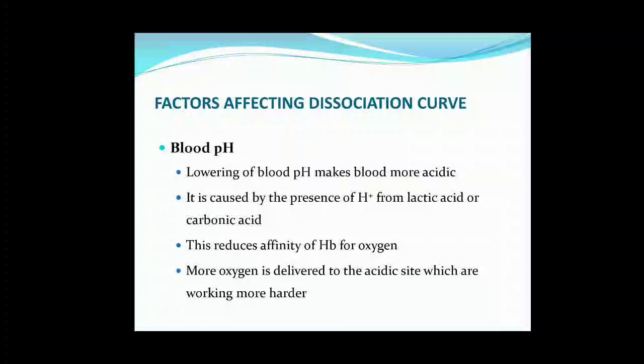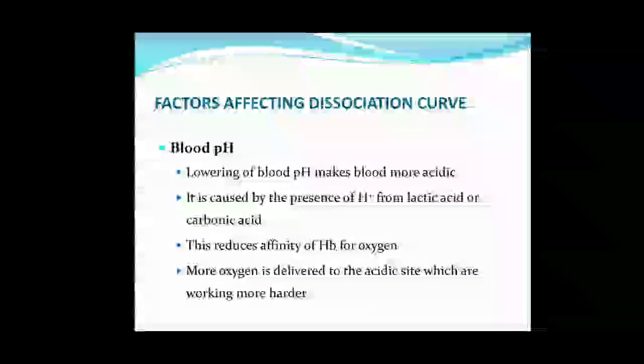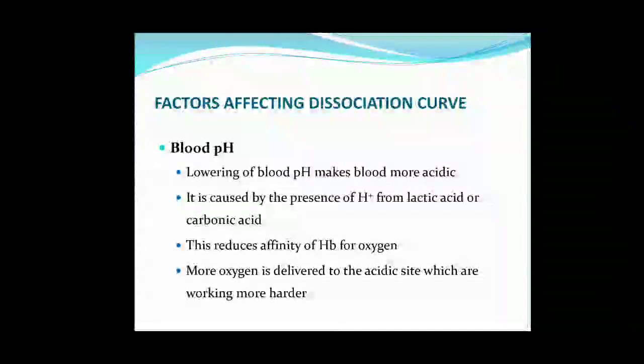So, where more hydrogen ion concentration will be there, the dissociation of oxyhemoglobin to oxygen and hemoglobin will occur, means oxygen will be transported to the tissue. It depends upon lowering of blood pH, means making the blood more acidic. The more acidic the blood, the more oxygen will be released from oxyhemoglobin. So, blood pH makes a difference.